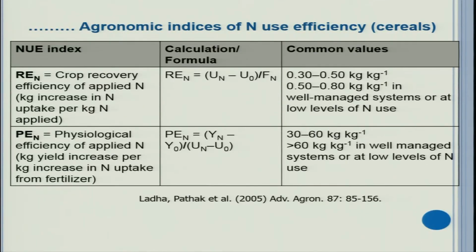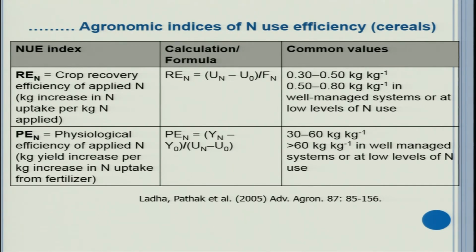Then recovery efficiency. Mostly soil scientists like to call it recovery efficiency, and it is kg increase in nitrogen uptake per kg nitrogen applied. The formula is UN minus U0 divided by Fn. UN is uptake from the nitrogen fertilized plot or nutrient fertilized plot, minus uptake from the control, divided by fertilizer nitrogen applied.